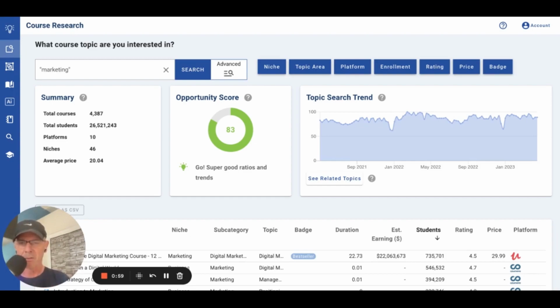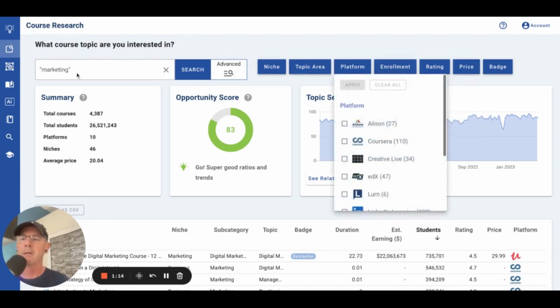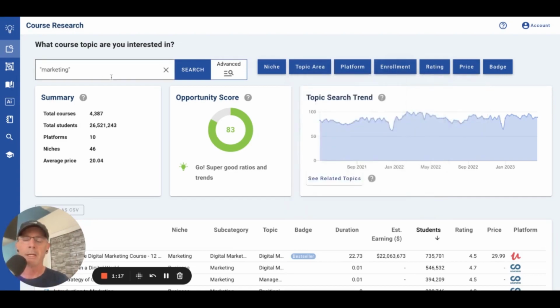This is the main dash. This is where you land. Usually when people have an idea they want to validate, or they don't have an idea yet, but they want to get an idea of a topic because they want to teach something or be in the creative space, this is where you start. Now, I went ahead and typed in a broad topic here, marketing.